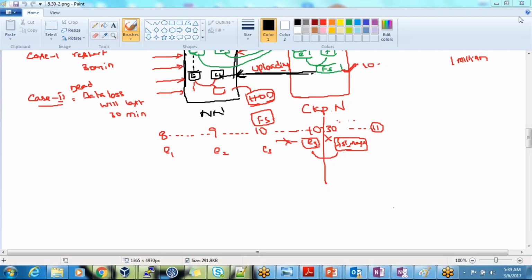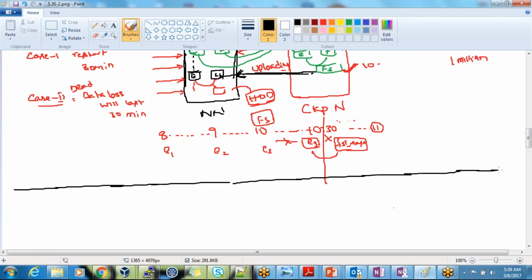To avoid that, Hadoop came up with a new architecture in Hadoop 2, even for the checkpointing. They said we'll have one more machine. We'll replace the checkpointing machine with a backup machine.